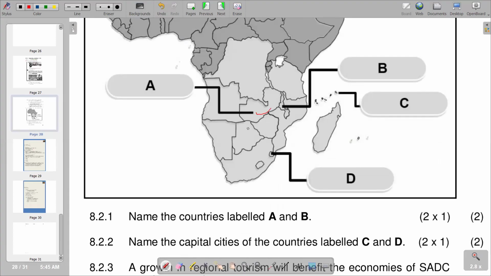And we are seeing that South Africa is here. This is our South Africa. And we are seeing obviously this is our Zimbabwe. And this one on the eastern side, obviously, is our Mozambique. And then the country that we need is A. And obviously this one is on the northern part, which is obviously Zambia. A becomes our Zambia.